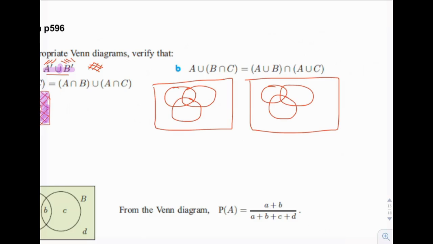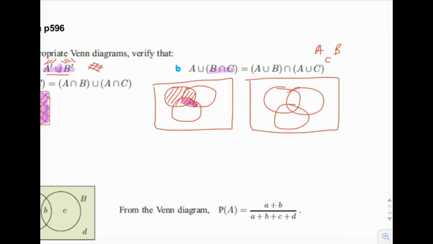A, B, C. Okay, so it's like A, B, and C. Alright, first we're going to do B intersect C. So B intersect C is this little fish shape right there. Right? Then we're going to union that with A. So A, remember, is this here. And then we're going to union it with the purple shape. So we end up with like an apple with a leaf.